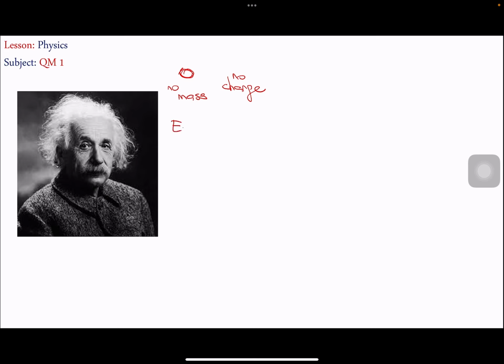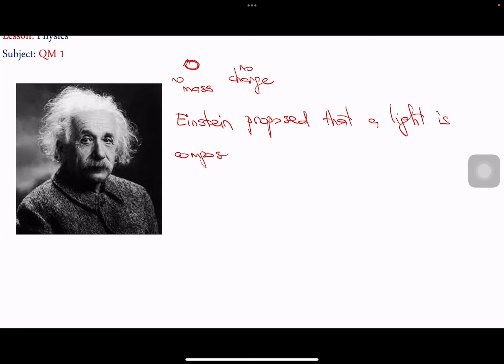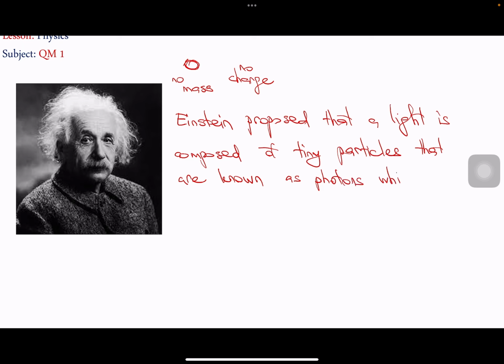So let me write that Einstein proposed that light is composed of tiny particles that are known as photons, which have no mass at rest and no charge.